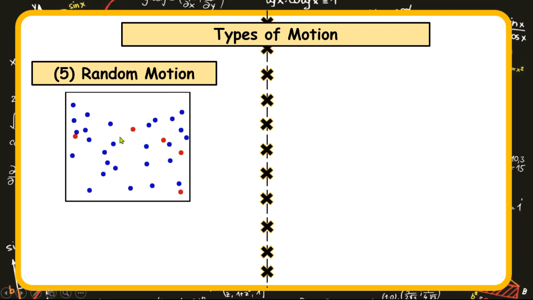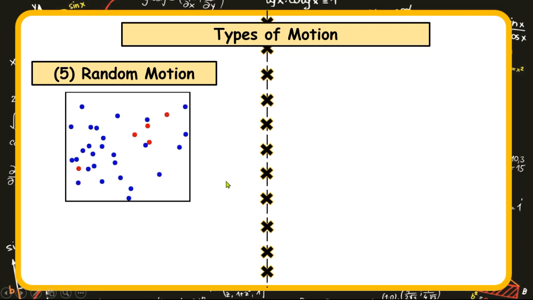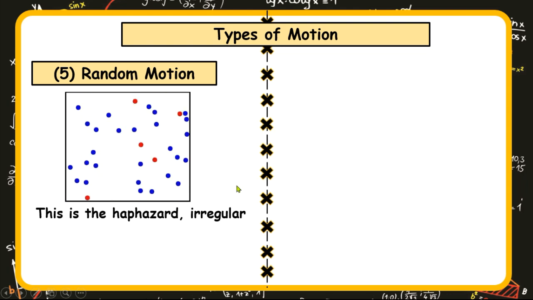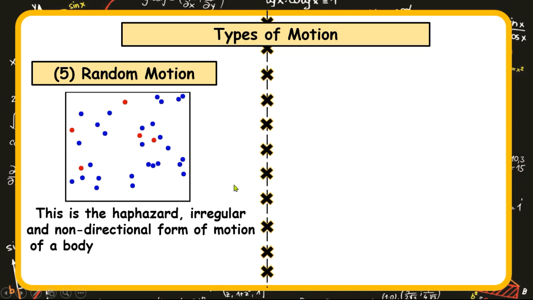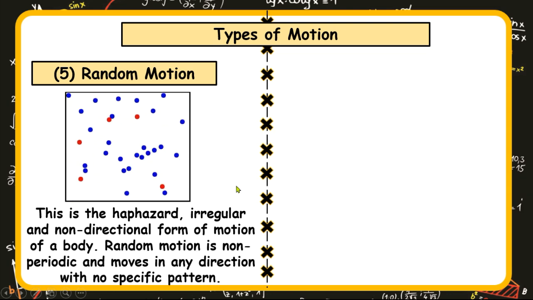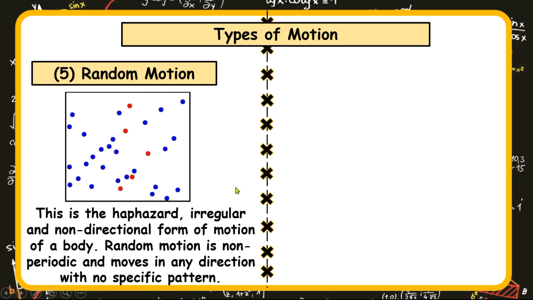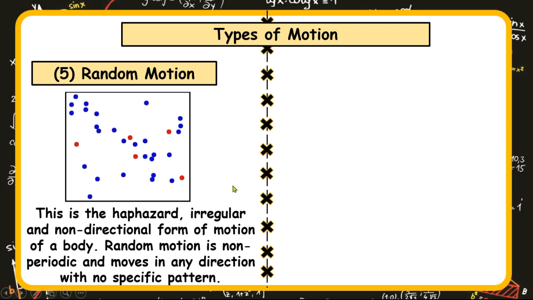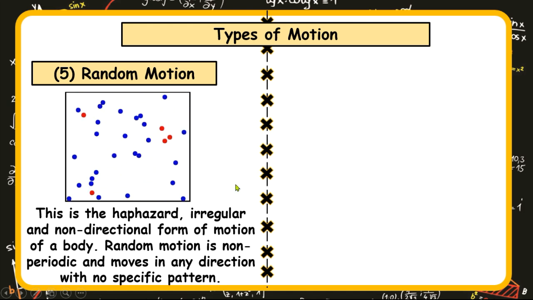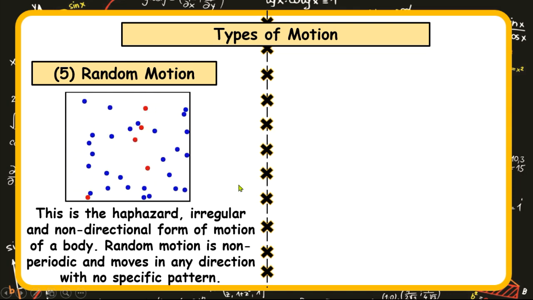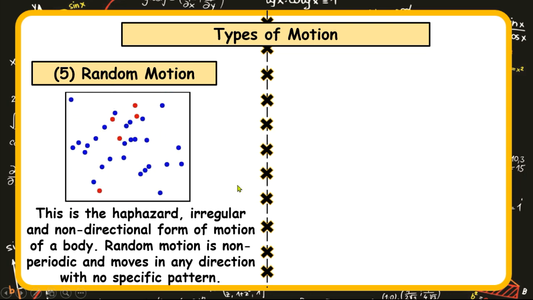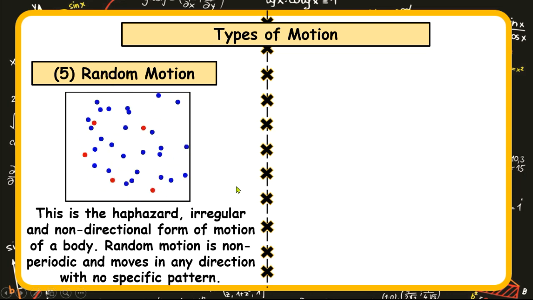It has no direction. This type of motion without direction is random motion. It is defined as the haphazard, irregular, and non-directional form of motion of a body. Random motion is also said to be non-periodic, and they move in any direction with no specific pattern. So that is random motion. And as the name even depicts, random has got an unstable direction.